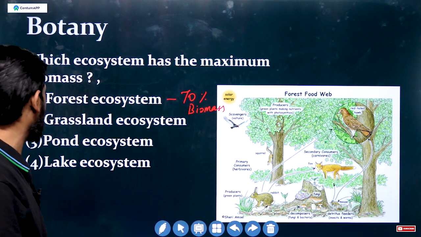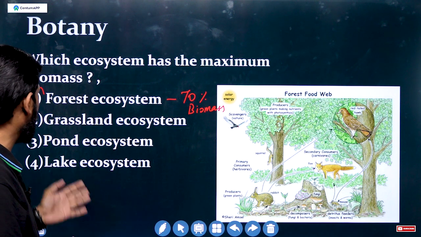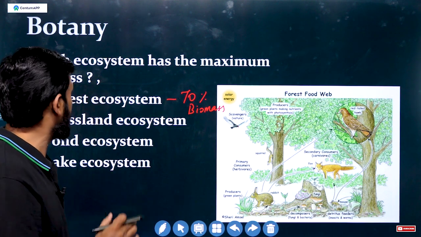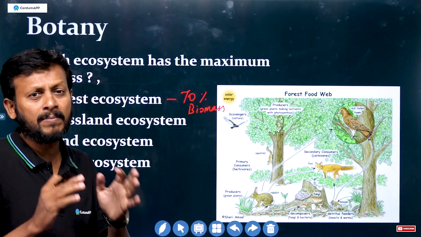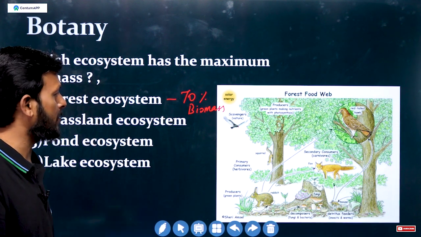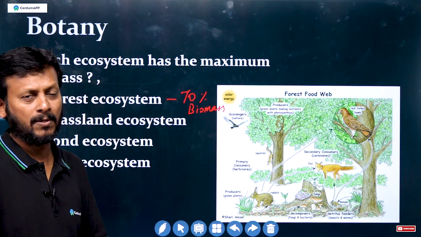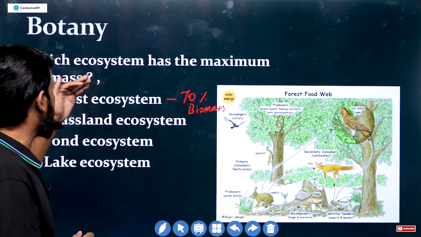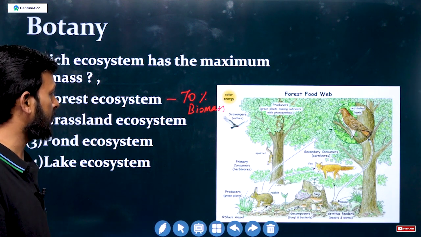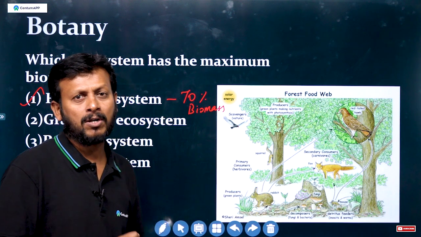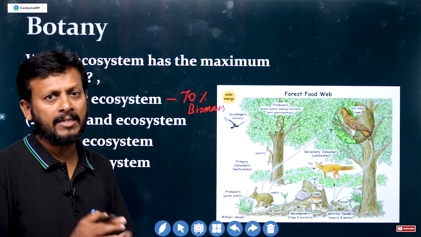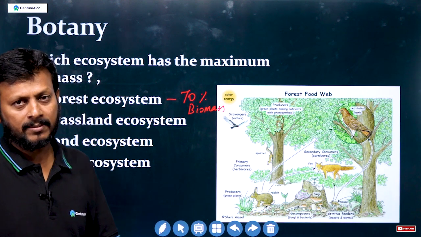Even grasslands, ponds and lakes have less biomass. Which ecosystem has minimum biomass? Desert is one of the minimum biomass ecosystems. The maximum biomass is in forest ecosystems, with the entire energy flow from producer, primary consumer, secondary consumer and decomposers. Thank you, students.